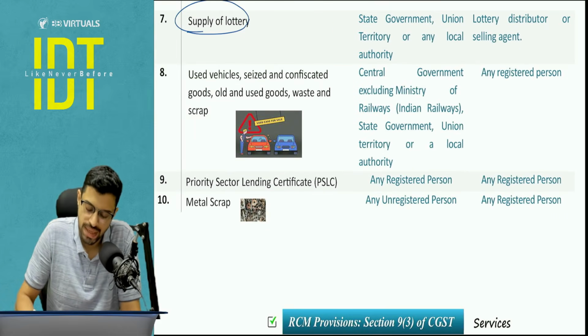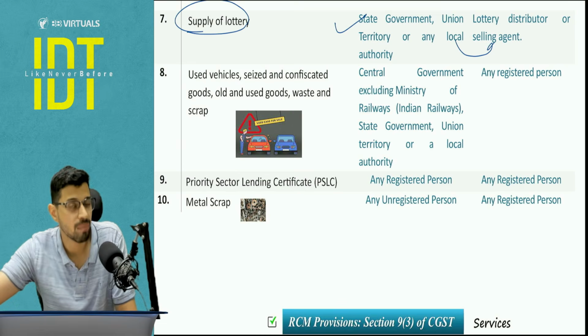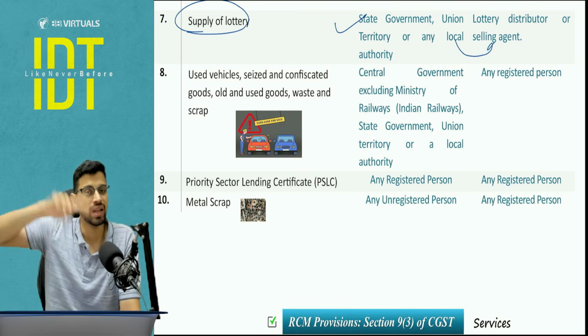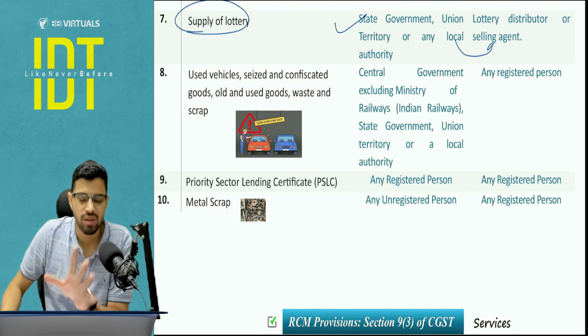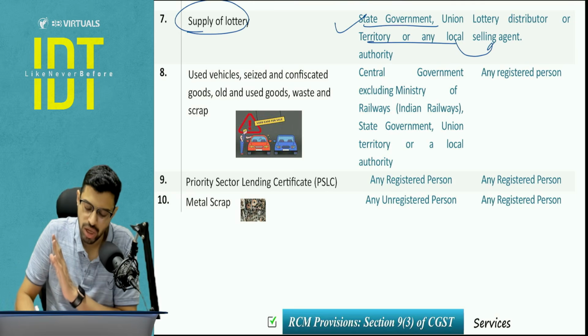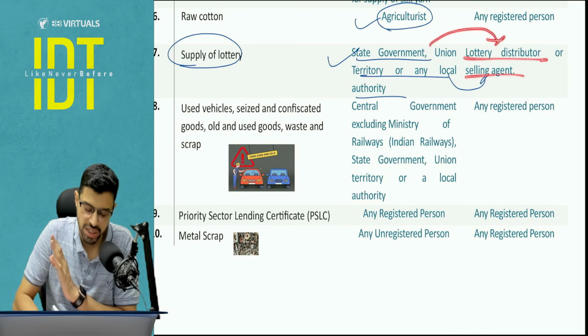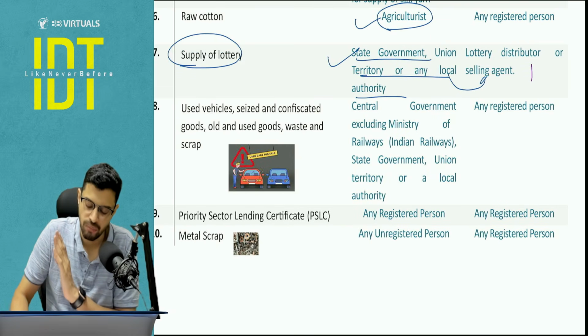Supply of lottery by state government to an agent. I'm not talking about when it is sold by the agent to us as the public, there the FCM will apply. But when the state government, understand that lottery is a state government regulated subject, hence state government, UT or LA, local authority, is supplying it to any lottery distributor or agent, let the agent have the headache of paying the GST on reverse charge mechanism.